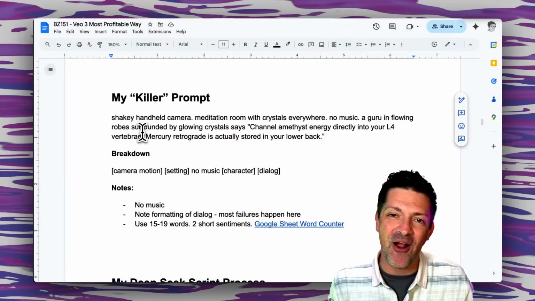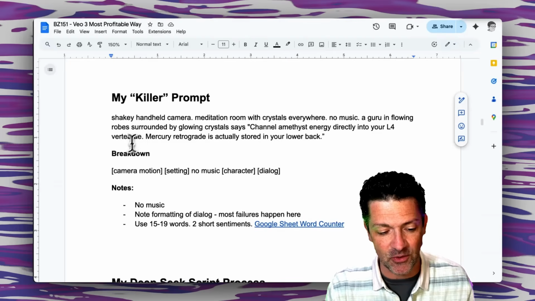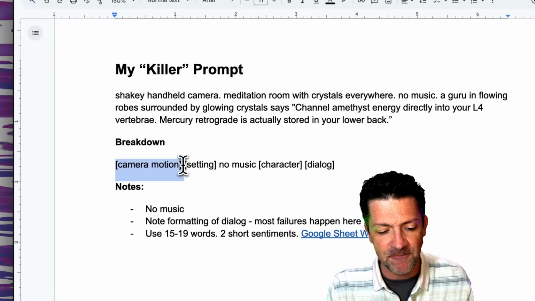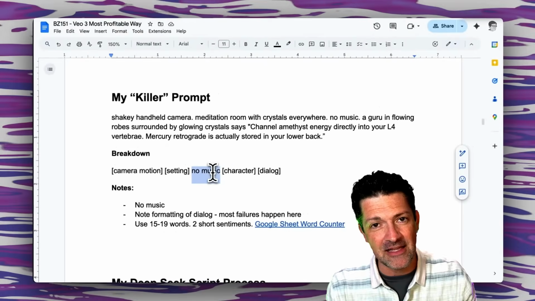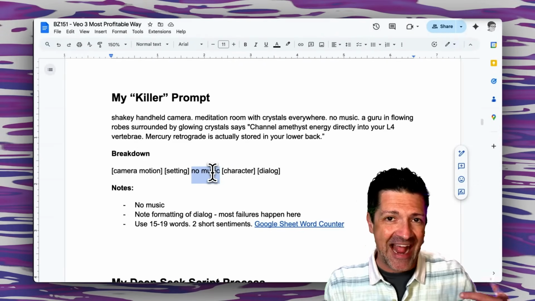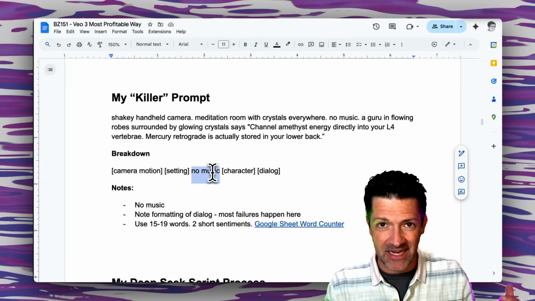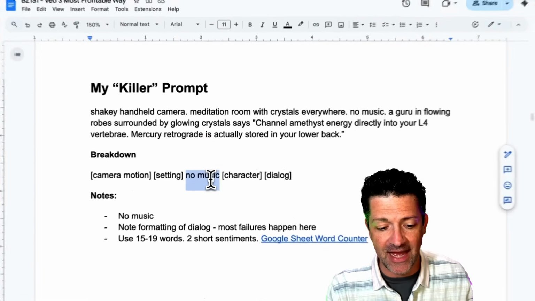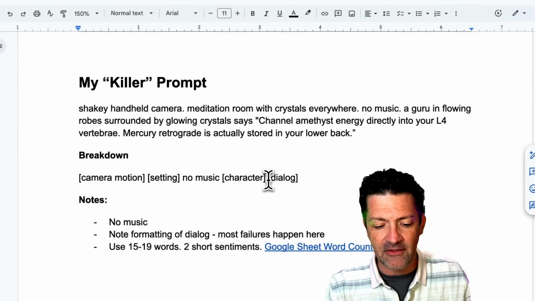The absolute killer prompt that I came up with after a lot of expensive experimentation is this one, which is basically just the camera motion, then the setting. You want to make sure and tell it no music, because if it gives music underneath the dialogue, it's really hard to edit that out, and you want to be able to add your own music that gives some unity to all of the clips, and you don't want that to be fighting with the music that VO3 creates. So that was an expensive 2 words to learn about right there. Then you want to give the character and the dialogue.